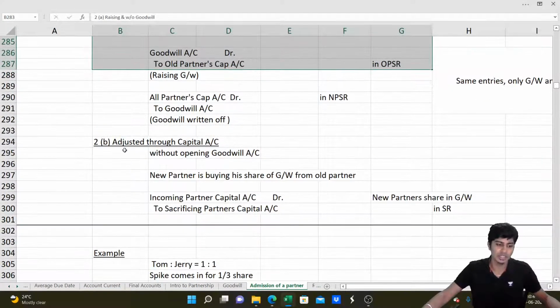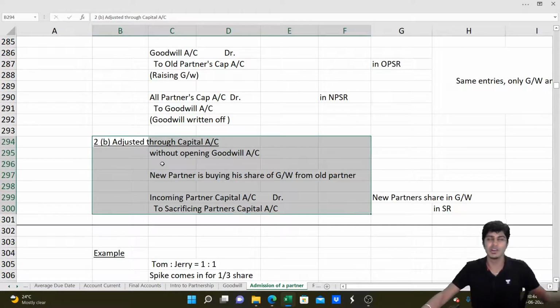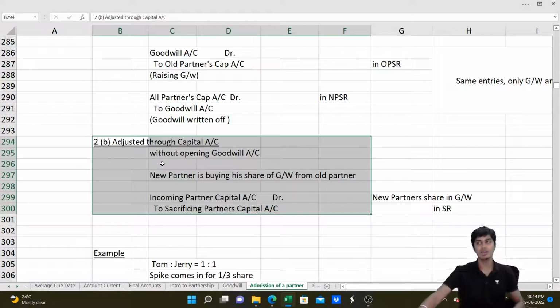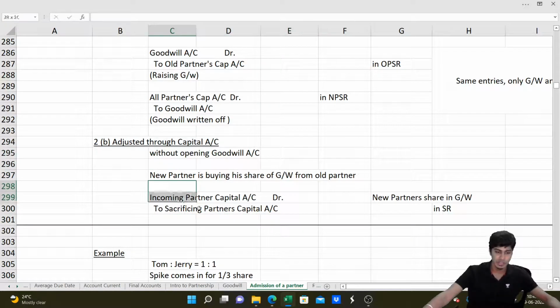Done? So then it can be adjusted through capital accounts. Will not write goodwill account at all. The new partner should compensate. No, you will reduce his capital account. So debit is capital account, and it should be given to the sacrificing partners, right? So their capital accounts will be credited. Entry will be new partner's capital account debit to sacrificing partners' capital account. This is to be done in the sacrifice ratio.